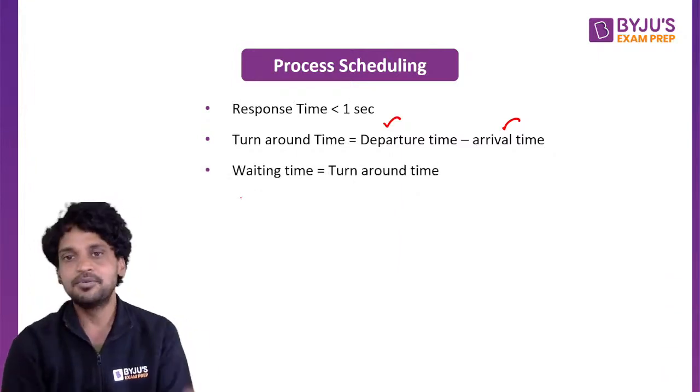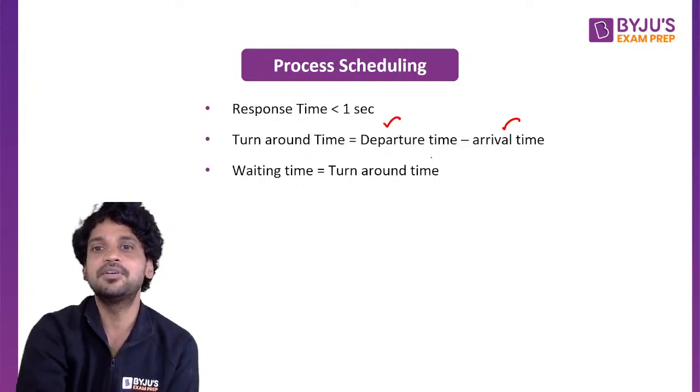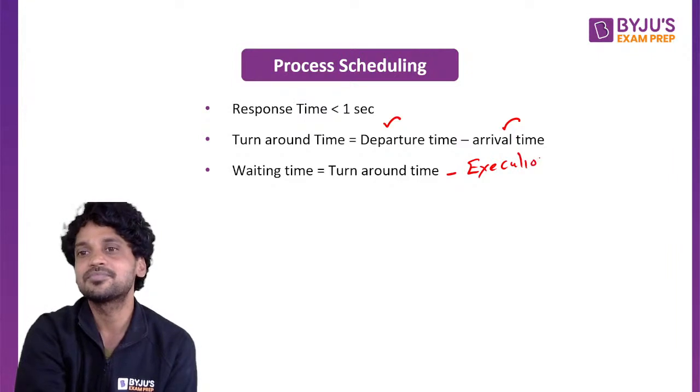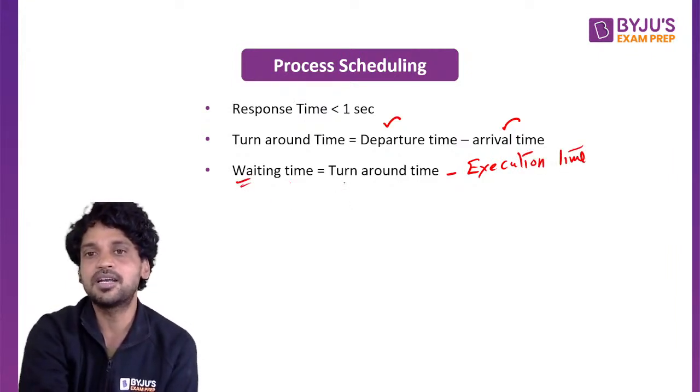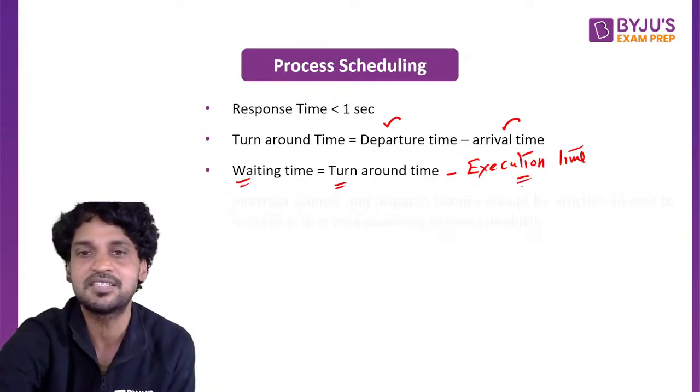Waiting time. Waiting time is turnaround time minus execution time. Total turnaround time minus execution time will give you how much time has been spent in some waiting queues.